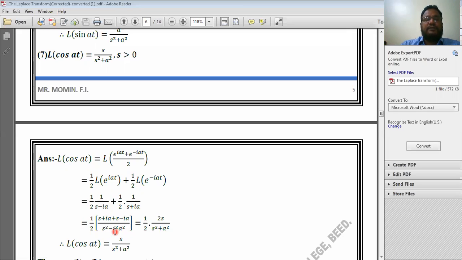Again i square is minus 1, so minus minus becomes plus here. Here plus ia gets cancelled with the minus ia. The remaining term is only 2s. Now this 2 cancels with this 2. I have got the final result. Laplace transform of cos of at is equal to s divided by s square plus a square.